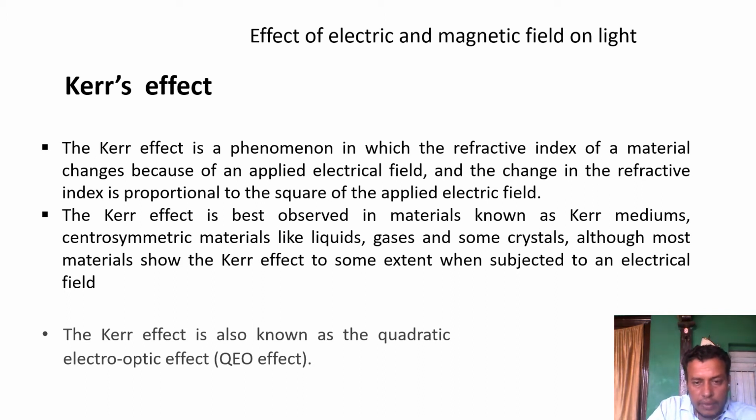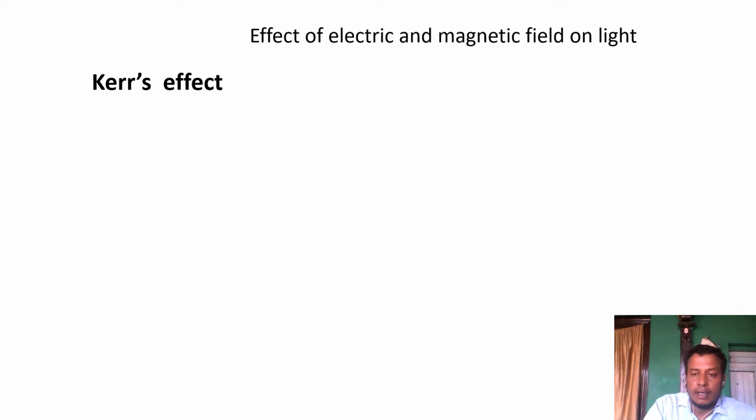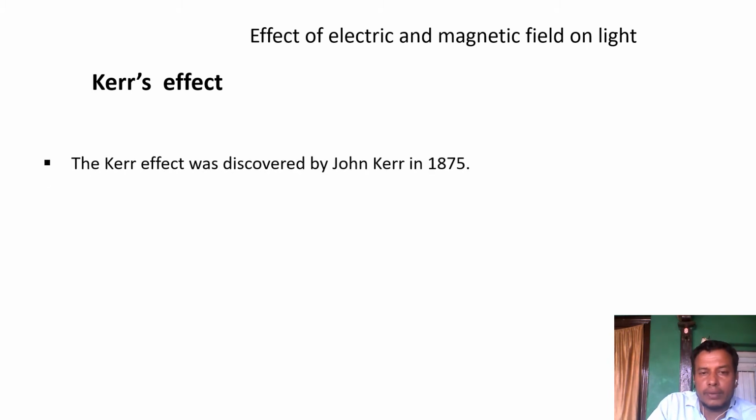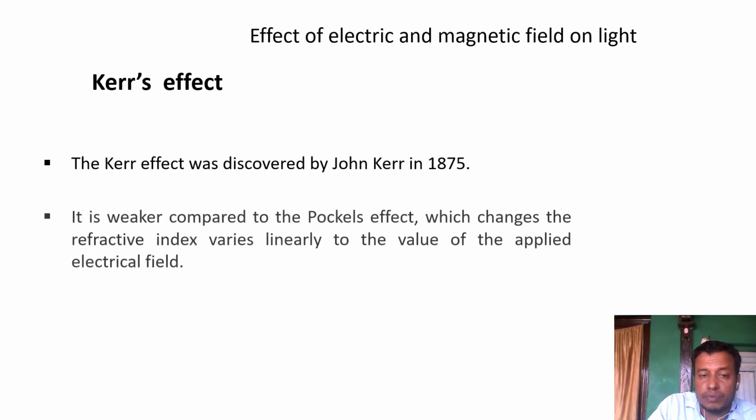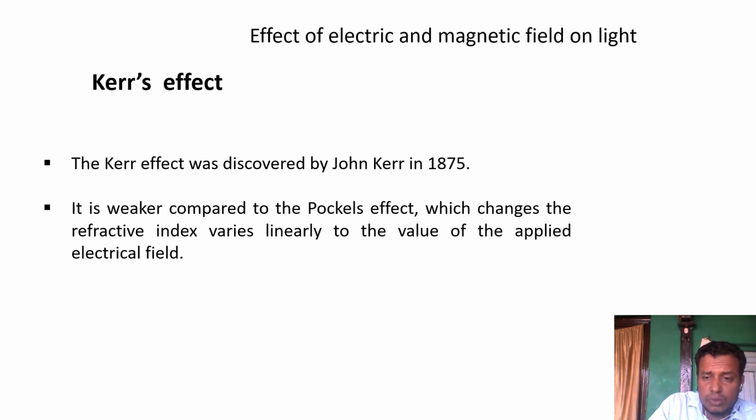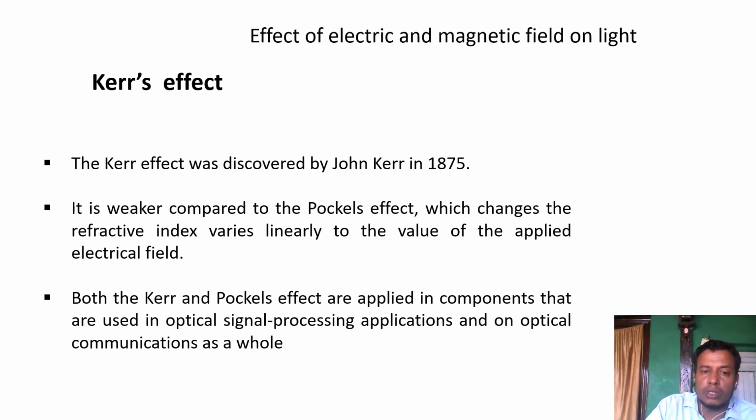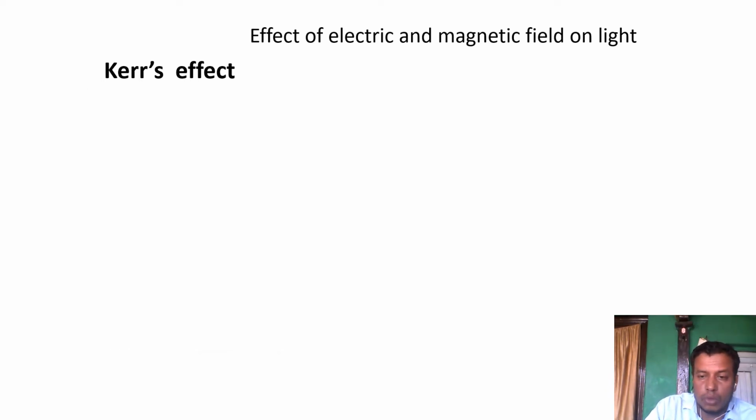Electro means electric field, optic means due to light. This effect is the quadratic electro-optic effect. Kerr discovered it in 1875. It is similar to Pockels effect as we see in solids, where the refractive index varies linearly with the applied electric field. Both Kerr and Pockels effects are applied in components used in optical signal processing applications as well as optical communication. In both cases, the Kerr and Pockels effects can be seen.